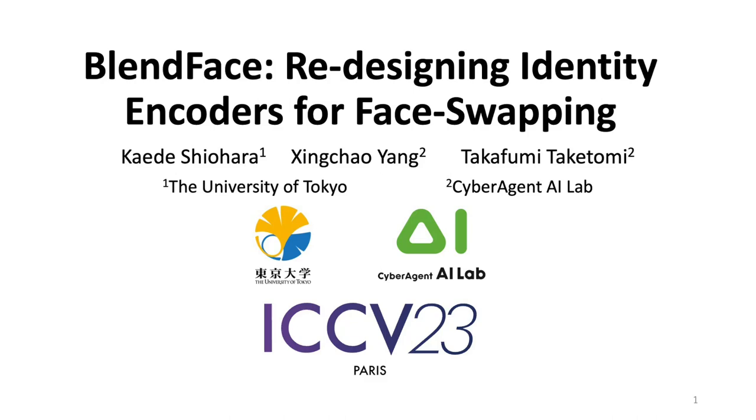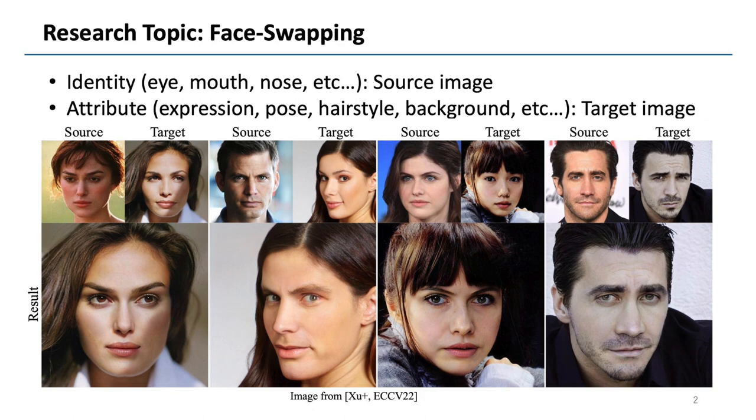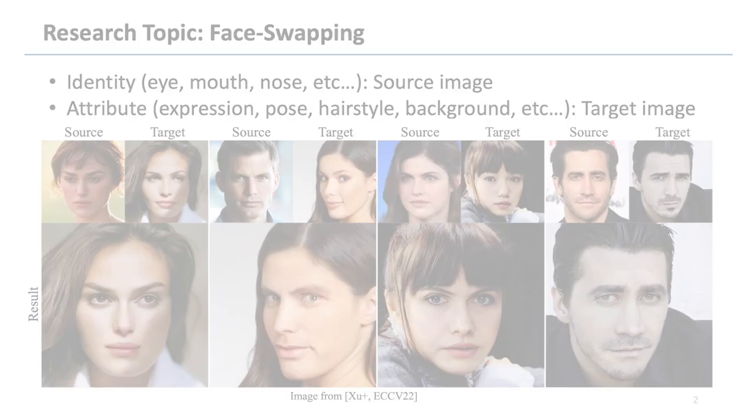We present BlendFace, redesigning identity encoders for face swapping. Face swapping aims to replace a target identity with a source identity while preserving target attributes such as face expression, head pose, hairstyle, and background. With great previous works, we can swap countless faces for various pairs of source and target images without individual optimization.